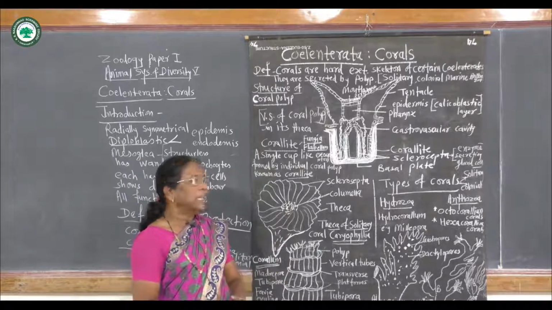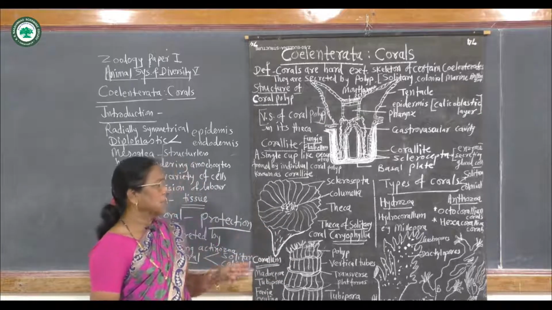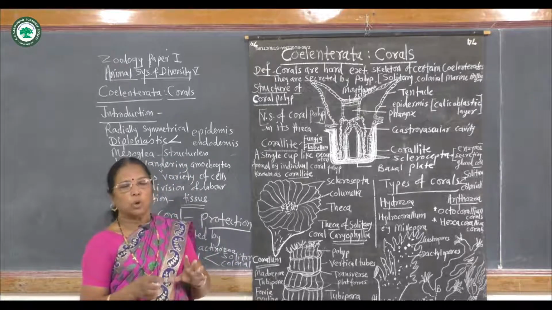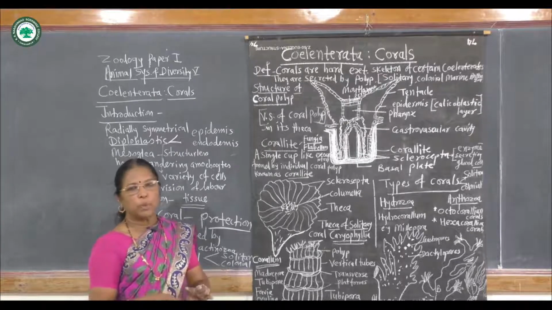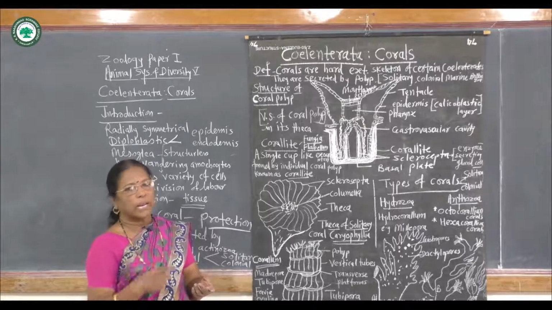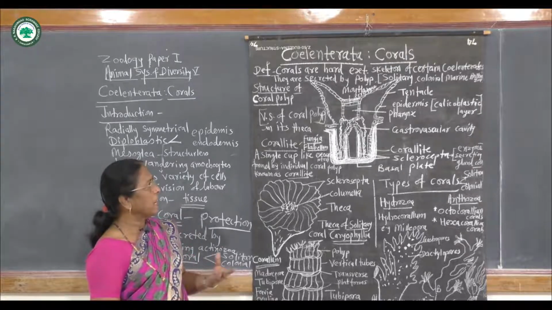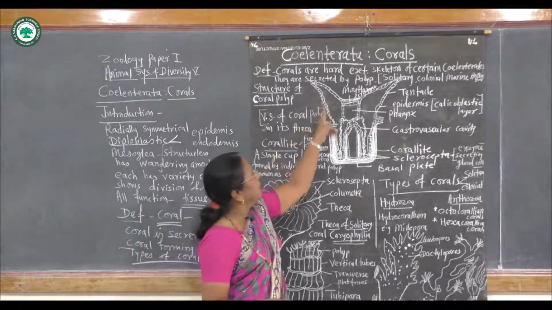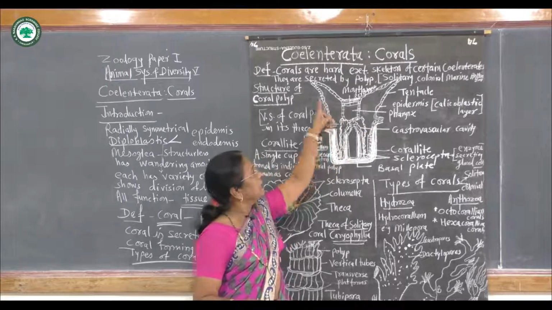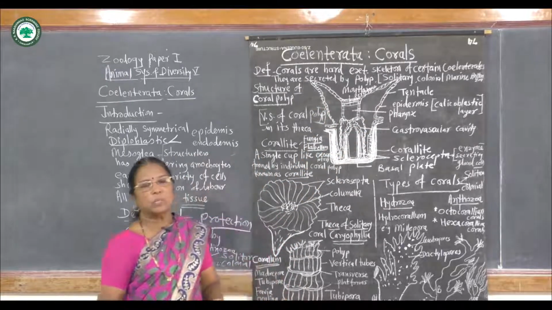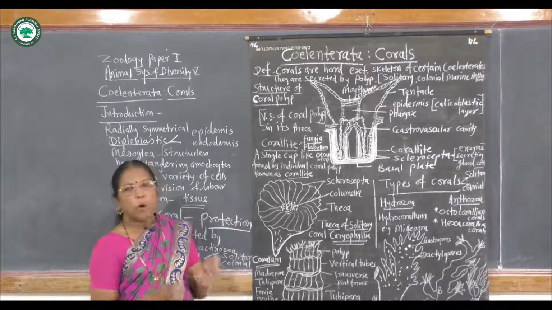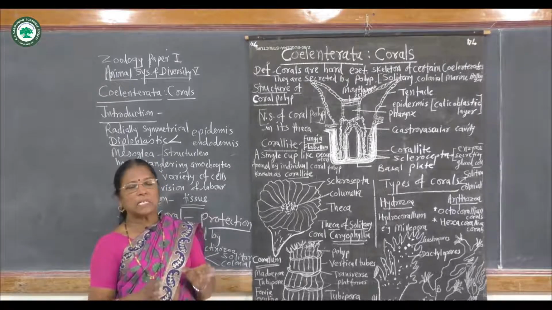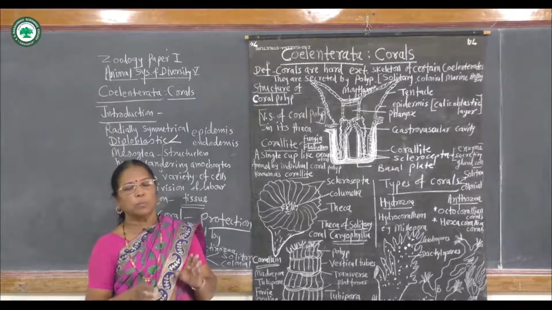Thus, in the phylum Coelenterata, the classes Hydrozoa and Anthozoa show a hard skeleton formed by calcium carbonate deposition from the calcoblast cells. These calcoblast cells are present in the epidermis, and this epidermis is responsible for the secretion of calcium carbonate and forms the skeleton, a hard skeleton for the protection of the body.